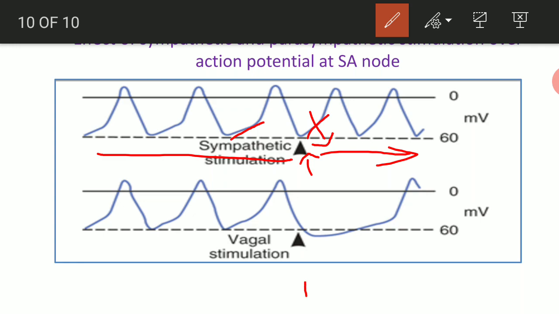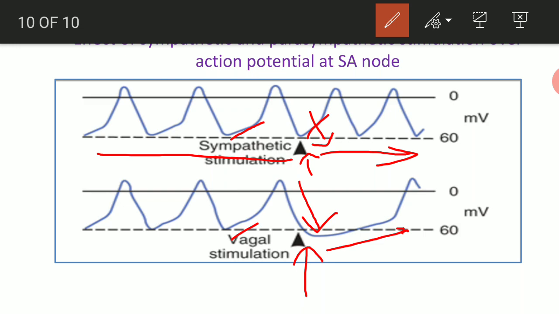But once you apply a parasympathetic stimulus or drugs like acetylcholine, which is parasympathomimetic, it will lead to a decrease in the slope of this pre-potential. Why? It acts through the muscarinic receptor, and these receptors cause the potassium current, the hyperpolarization current, to open for a longer duration, and also slow the IH, the funny current.